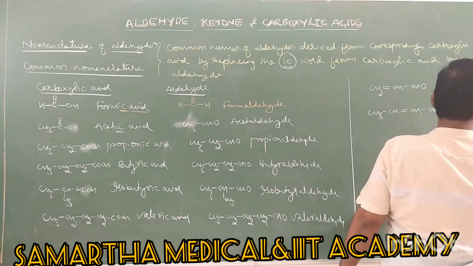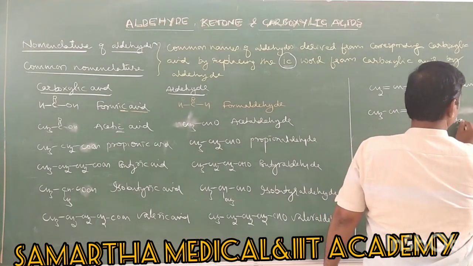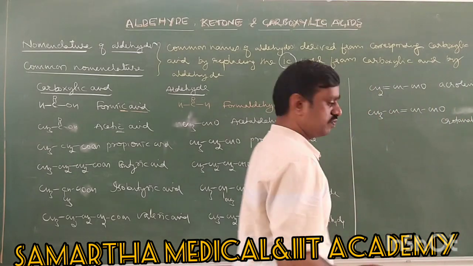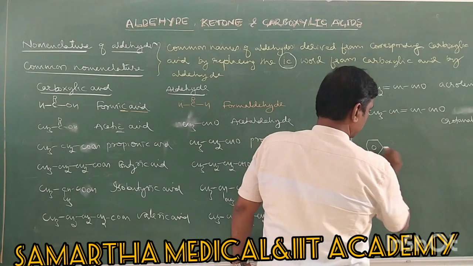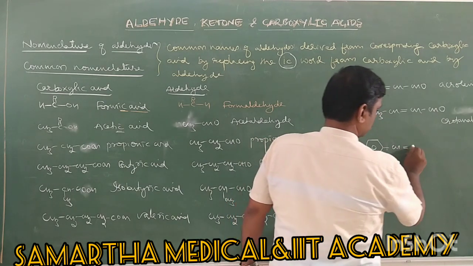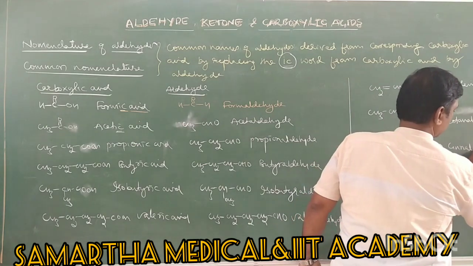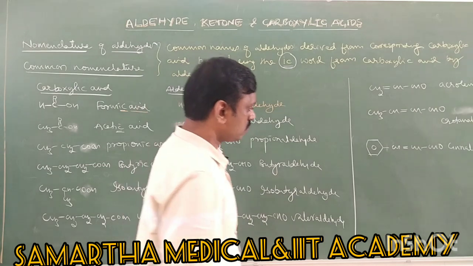Its common name is crotonaldehyde. Next, if the benzene is present, it becomes cinnamaldehyde. It is also a common name.